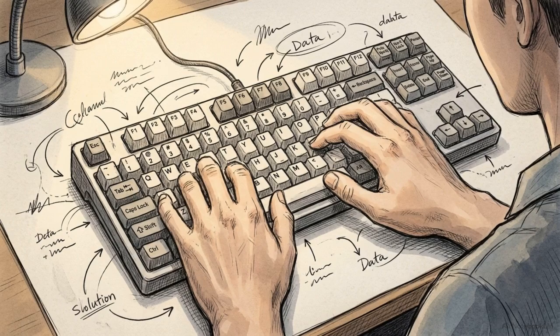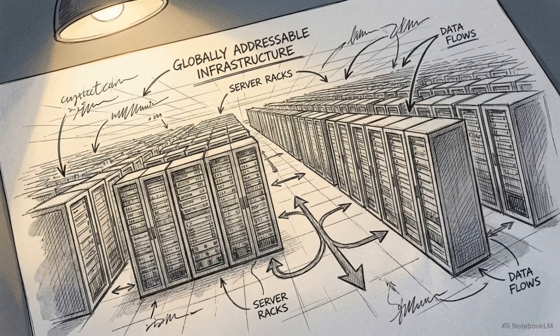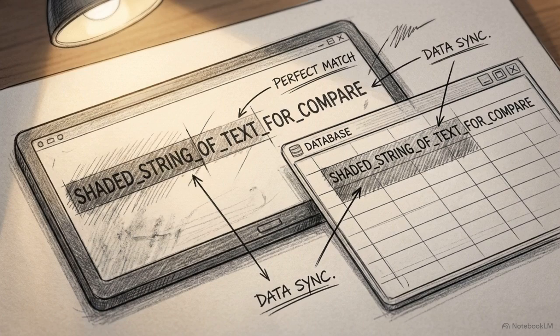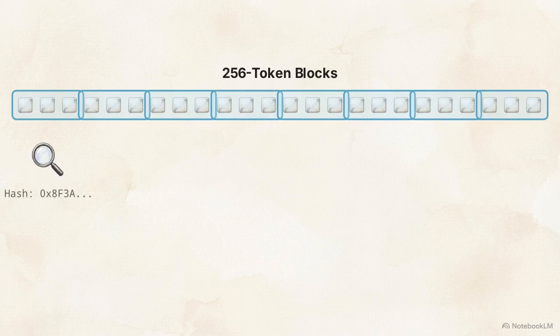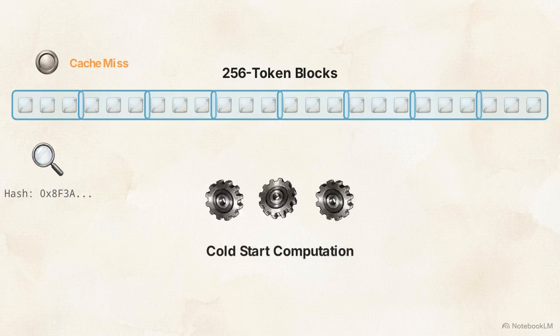To make this system work, the engine needs a fast mechanism to determine if a new incoming prompt matches any previously stored memory. Here is the prefix hashing process. An incoming 2,000 token prompt is sliced into discrete blocks, typically 256 tokens long. The system generates a unique hash for each chunk, checking it against the global cache index. If completely novel, the index returns a miss. On a miss, the system executes a compute-heavy cold start.